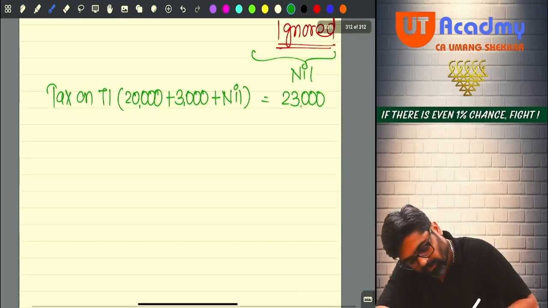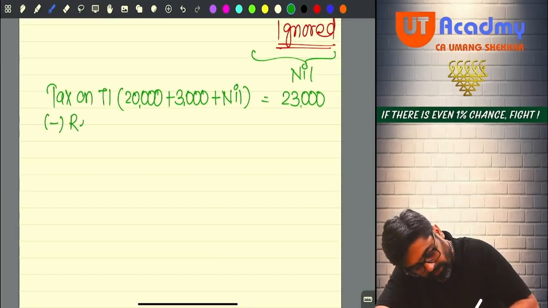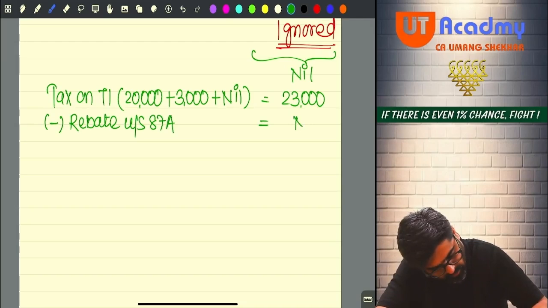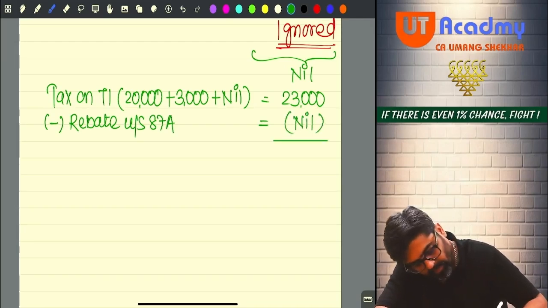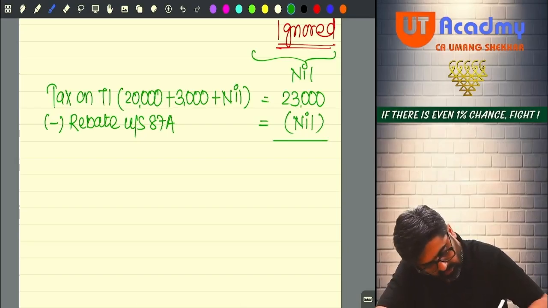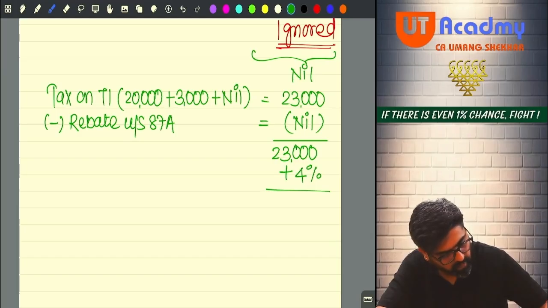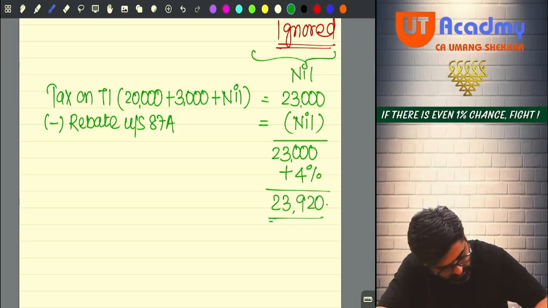So there is no chance of claiming rebate under section 87A. Will not be allowed since assessee is a non-resident. So 23,000 will be tax after rebate. Add 4%, 920. 23,920 will be the final tax liability